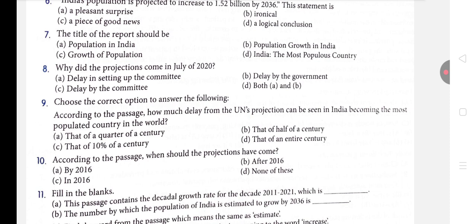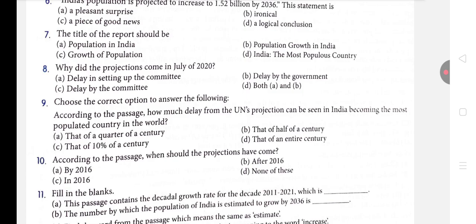So I would definitely go with the option of 10% of a century. Okay, according to the passage, when should the projections have come? By 2016, in 2016, after 2016, or none of these.